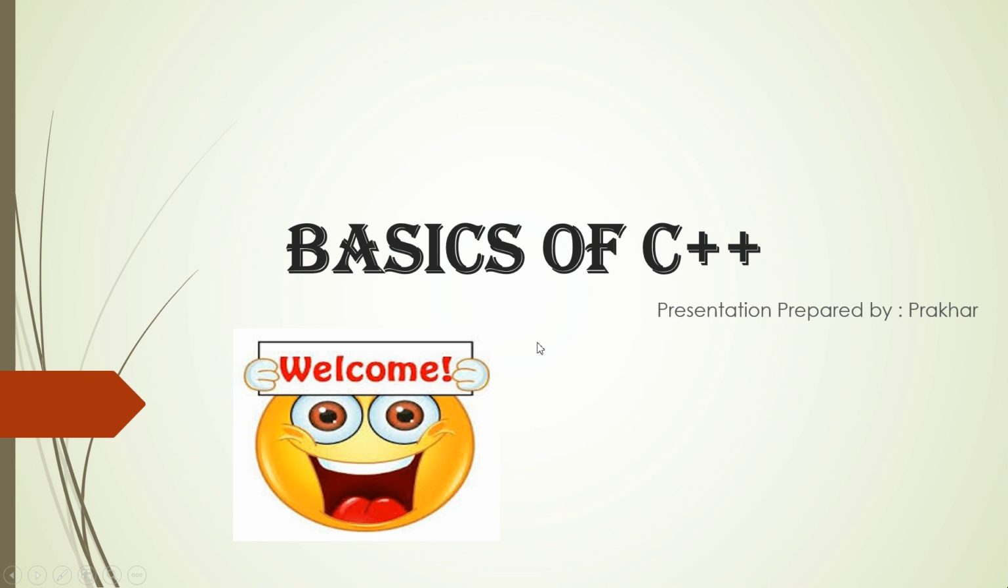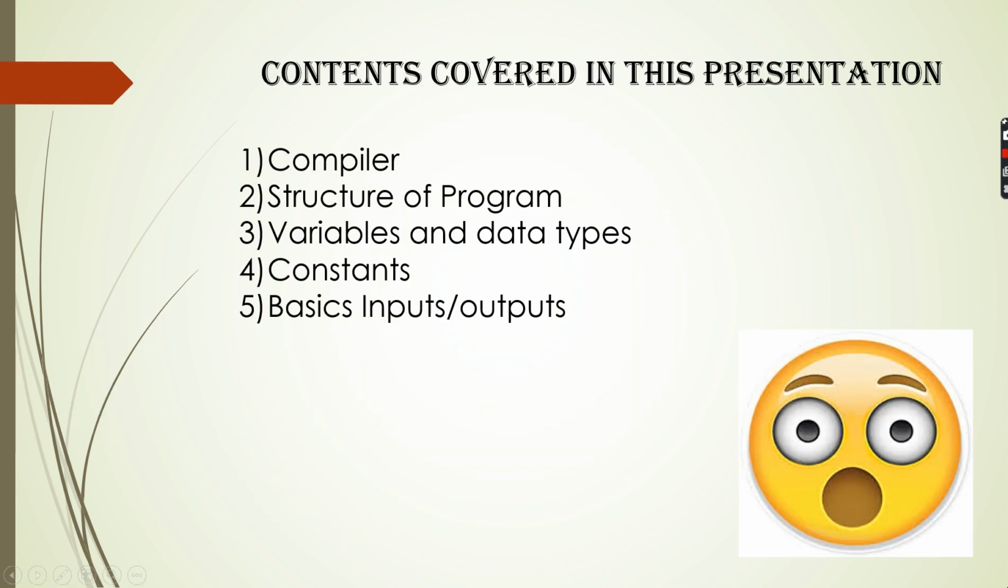Let's start. So what are the contents that I am going to cover in today's lecture? First is the compiler, second is the structure of the program, third is variables and data types, fourth is constants, and the last is basic inputs and outputs. Don't get worried, these terms may be new for all, but I am pretty sure all will get aware of these terms by the end of this lecture.